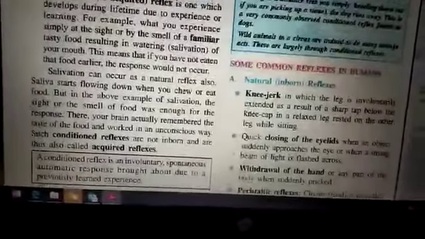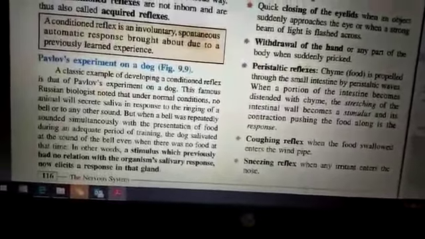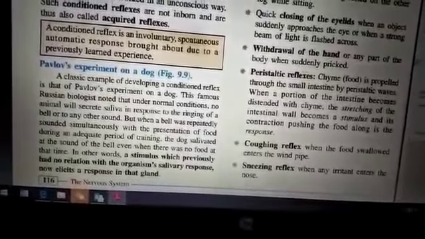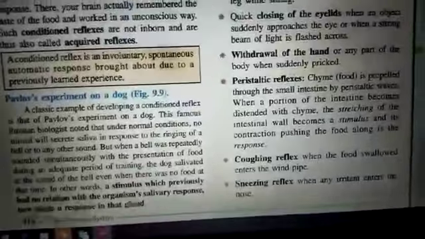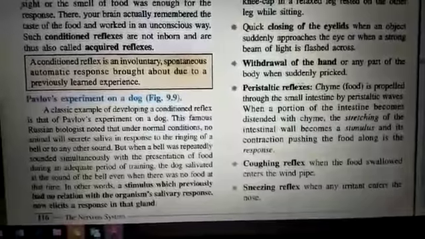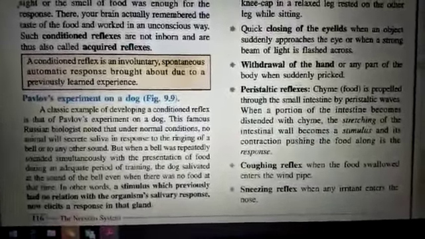A similar example was carried out by a Russian biologist, Pavlov, who studied this experiment with his dog. He had a pet, and whenever he wanted that pet to have its food or meal, he would ring a bell.